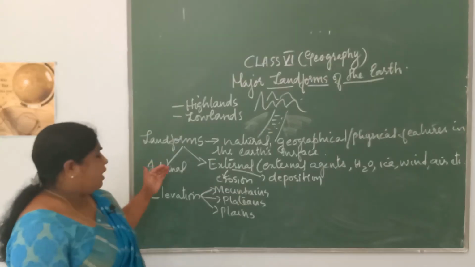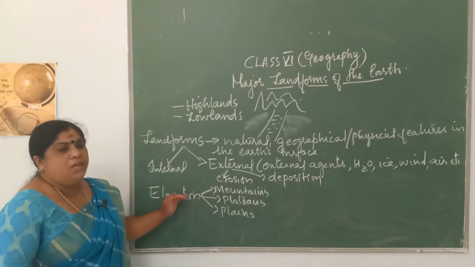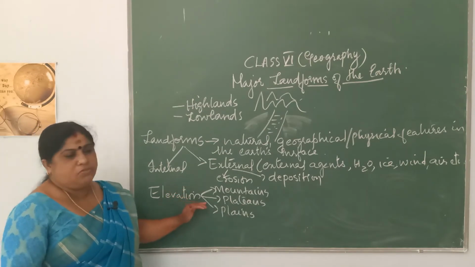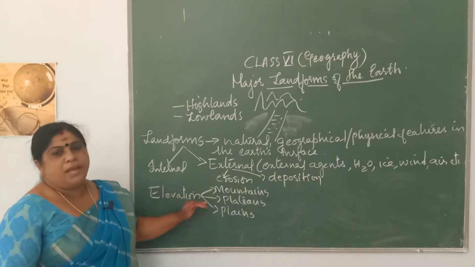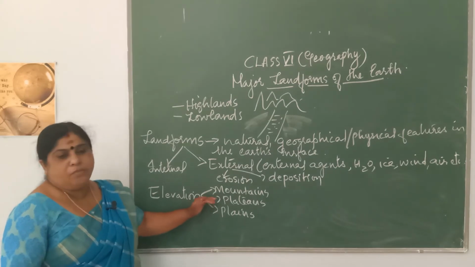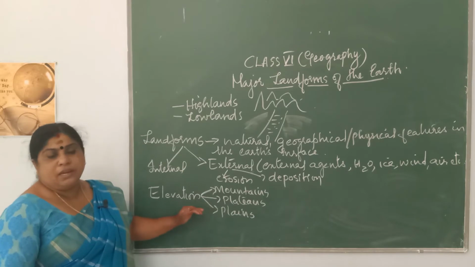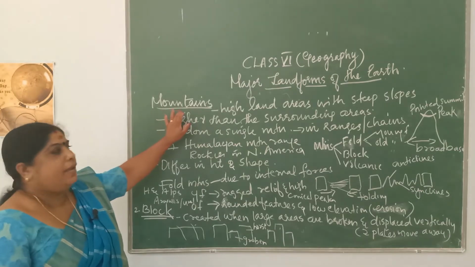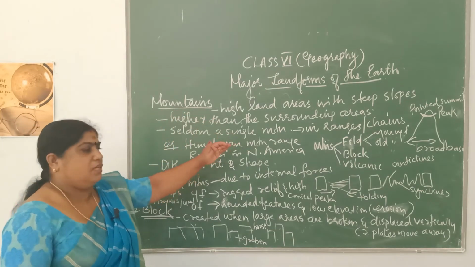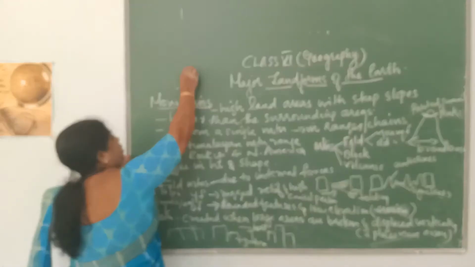According to the elevation or height of the land, you can classify landforms into three: mountains, plateaus and plains. We will move on to each of these separately. A mountain is a high land area with very steep slopes. All of you have seen a mountain.